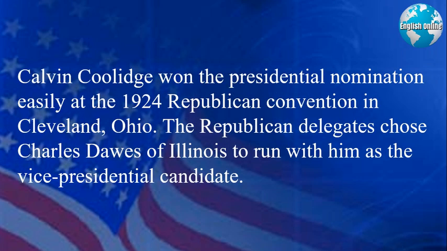Calvin Coolidge won the presidential nomination easily at the 1924 Republican Convention in Cleveland, Ohio. The Republican delegates chose Charles Dawes of Illinois to run with him as the vice presidential candidate.